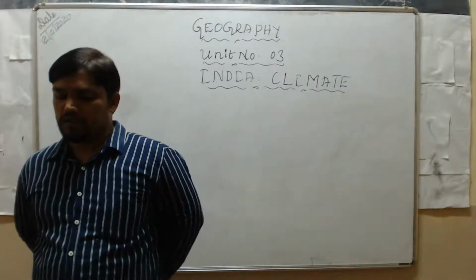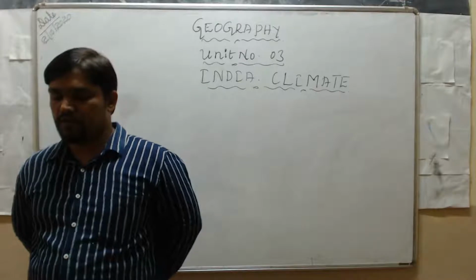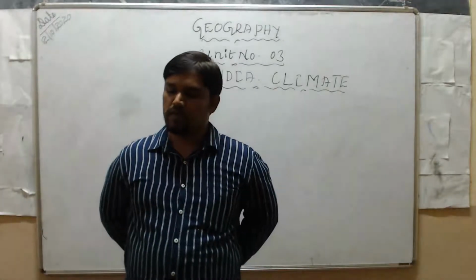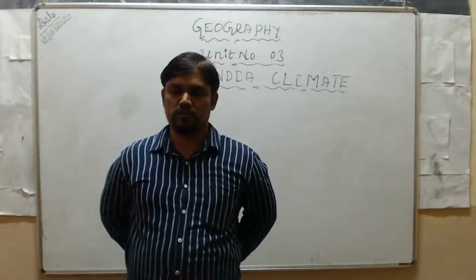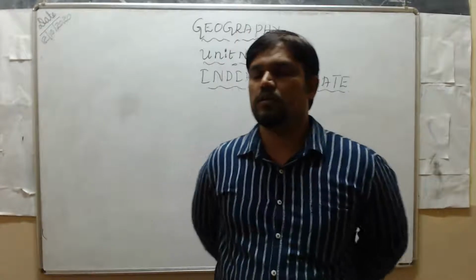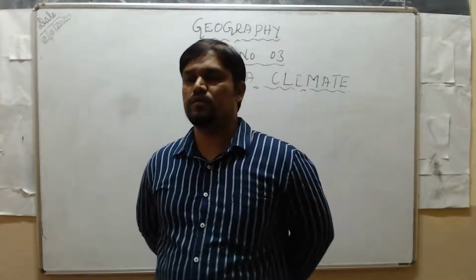The climate of India, according to the Meteorological Department of India, can be divided into four seasons. Which department divided Indian climate into four seasons?